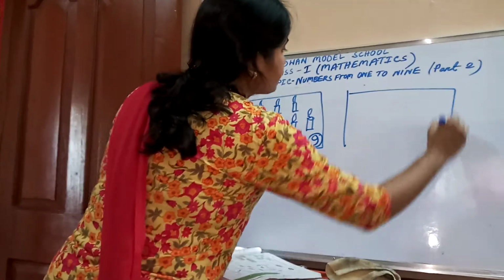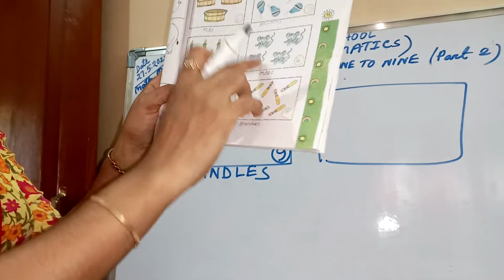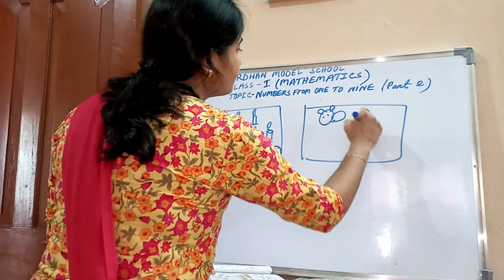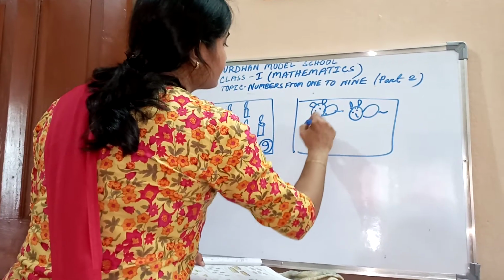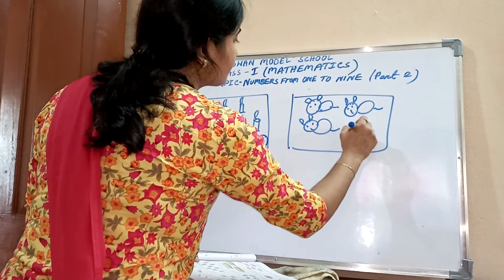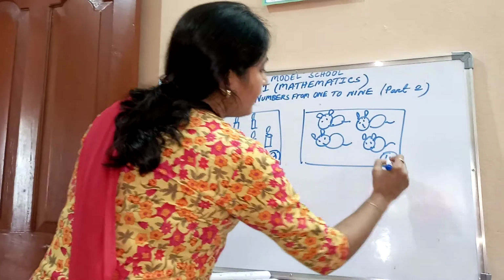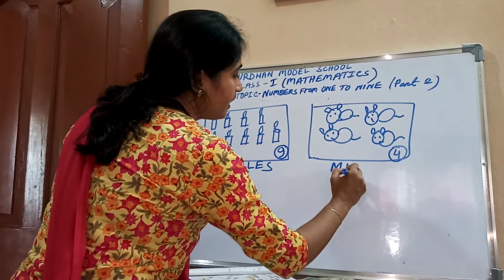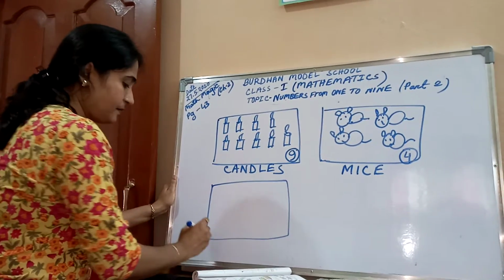And next, what is this? This is mouse. How many? 1, 2, 3, 4. 4 is mice. Write down. Okay. How many? 4. And more than one mouse, we say mice. M-I-C-E. In the next box, there is a bell.